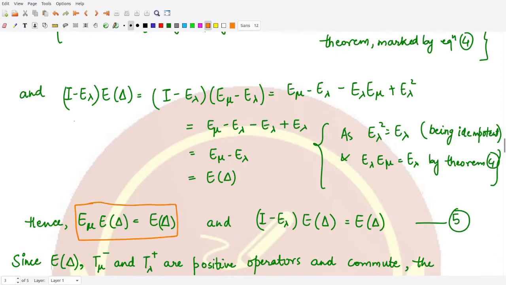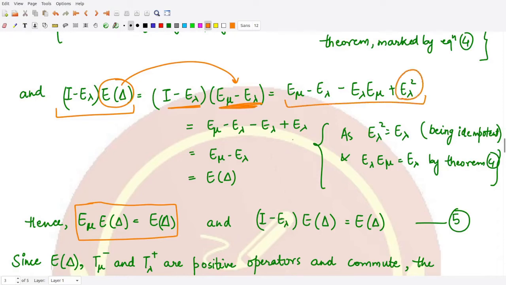Another result, let's see what is I minus E lambda applied onto E delta. Let's see what this is. We can apply the definition of E delta here, right? Then we can open up the brackets and compose the projections together, so you would obtain these terms. What is E delta square? That is equal to E lambda square, that is equal to E lambda itself.